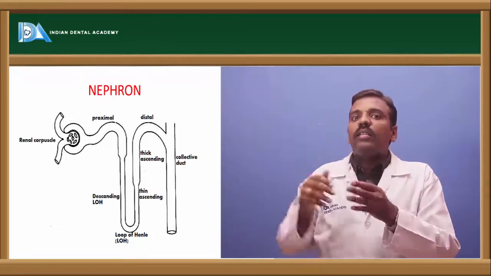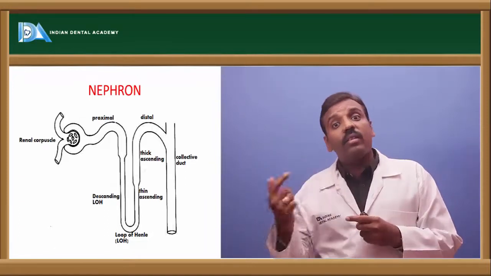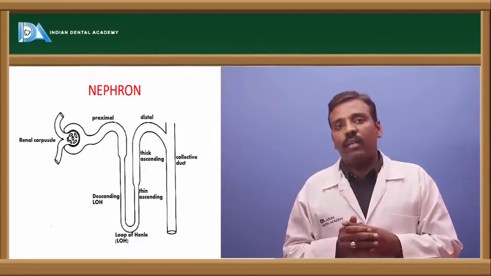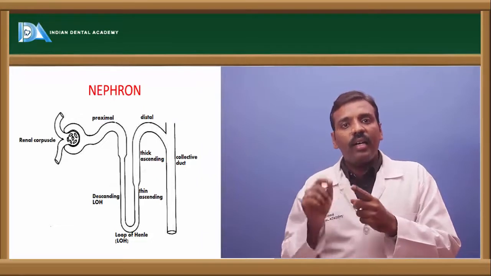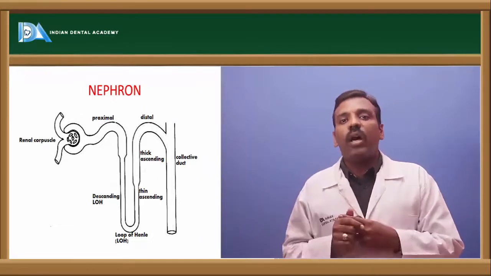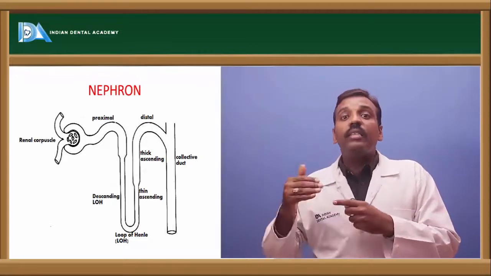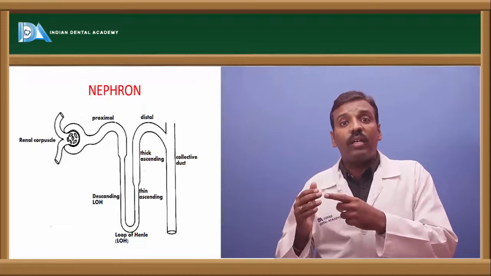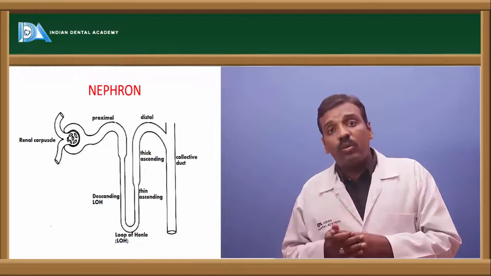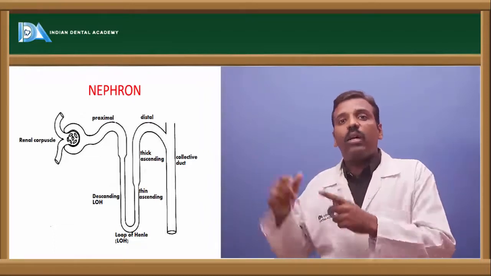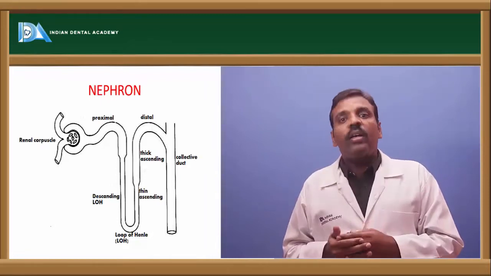That's why it is called the ascending segment of the tubular part, and that is a thin layer, so it is called the ascending thin segment of the tubular portion, and it continues as the ascending thick segment of the tubule. After that comes the distal tubule or the distal convoluted tubule, and next it is connected to the collecting tubule. So this is the structure of the nephron.